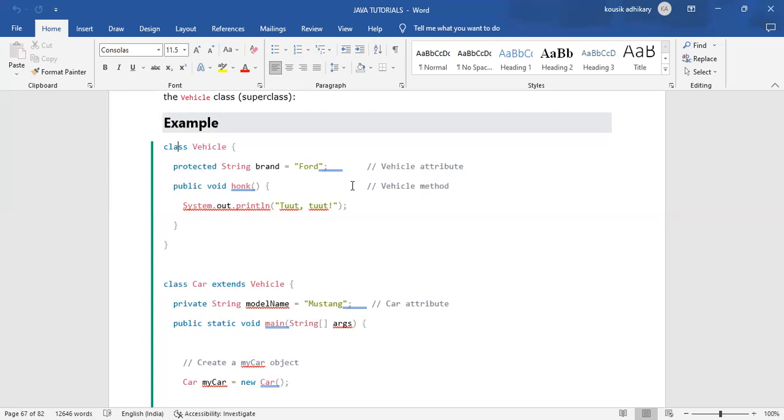Sir, why is multiple inheritance not allowed in Java? No, multiple inheritance in Java is not available. We can't do multiple inheritance of classes in Java. Why? I don't know, that is the Java concept, Java did not allow multiple inheritance of classes, but we can do multiple inheritance of interfaces.